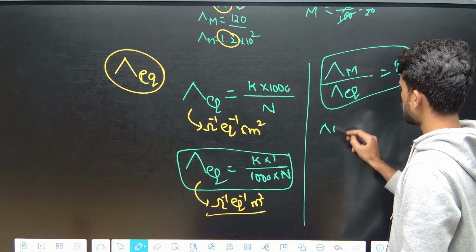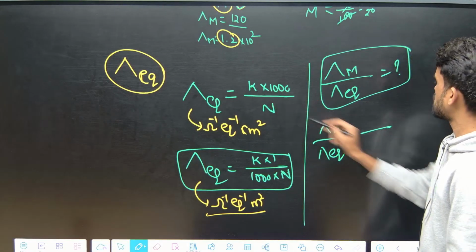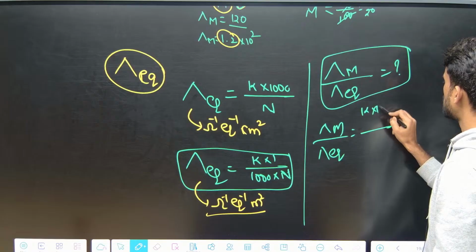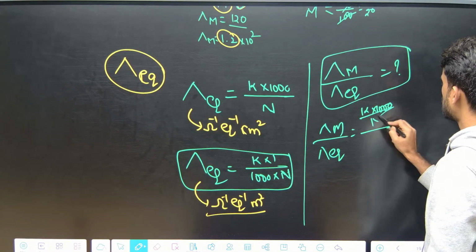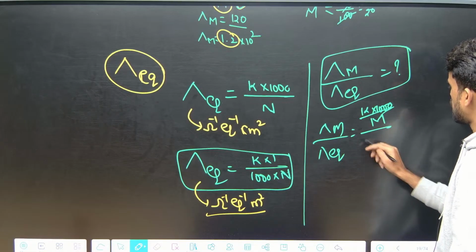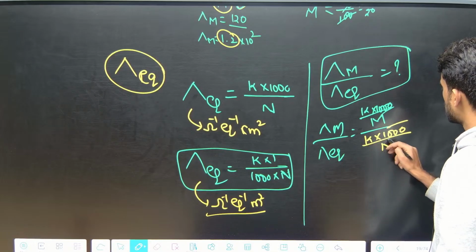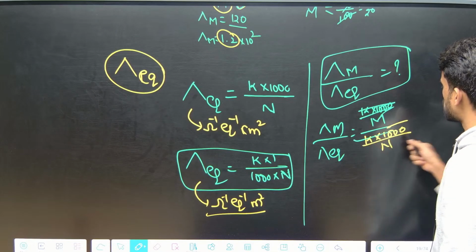Del M by del EQ will be equal to, simply substitute here, K into 1000 by M, that is molarity, and here K into 1000 by N. So this K 1000 can be removed.